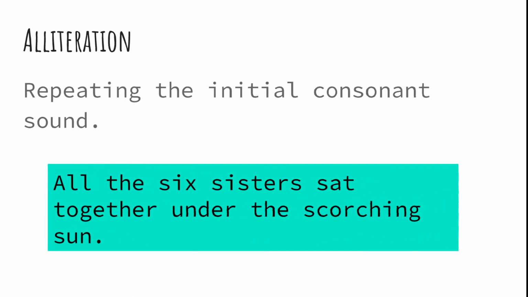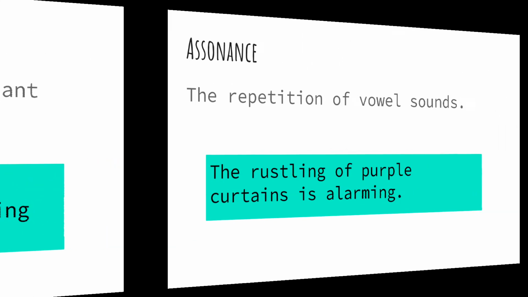Then alliteration, repeating the initial consonant sound. All the 6 sisters sat together under the scorching sun. We can see the beginning letter, s, is repeated 5 times in this sentence. All the 6 sisters sat together under the scorching sun. Right? So this is alliteration.